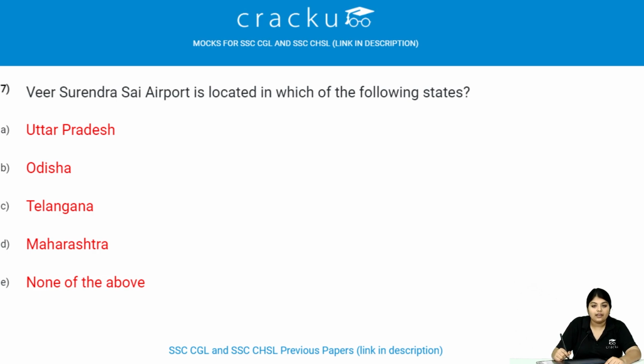Veer Surendra Sai Airport is located in which of the following states? It is located in Orissa state of India.